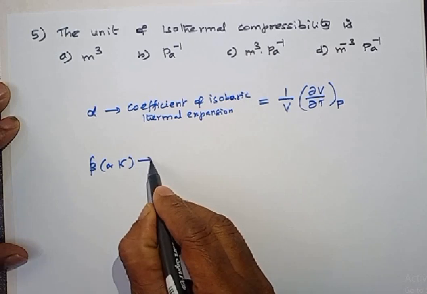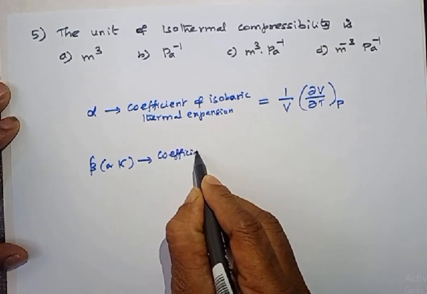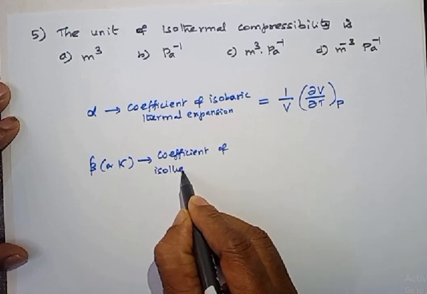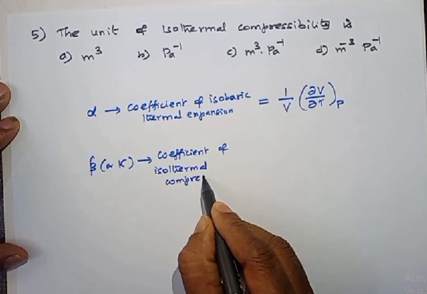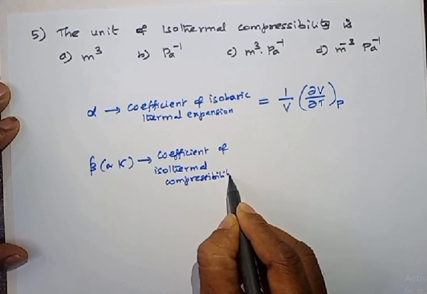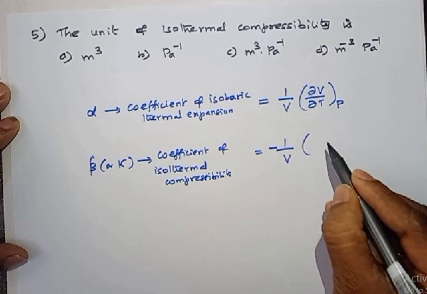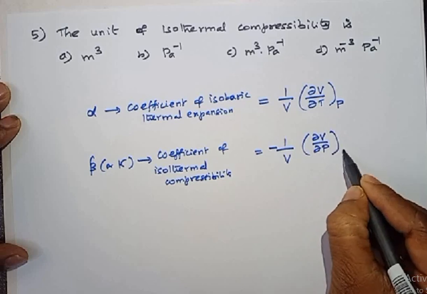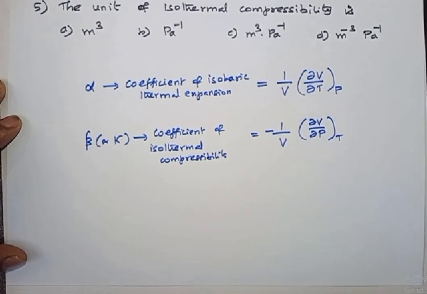Then what is beta? Beta is nothing but the coefficient of isothermal compressibility. So what's the formula? The formula is minus 1 by V into dou V by dou P at constant temperature. This is the expression for isothermal compressibility, the coefficient of isothermal compressibility.